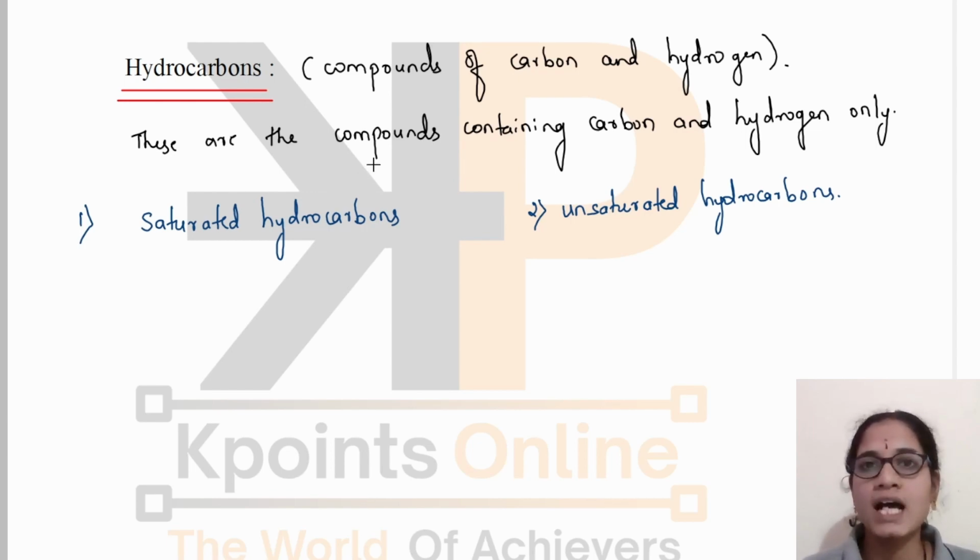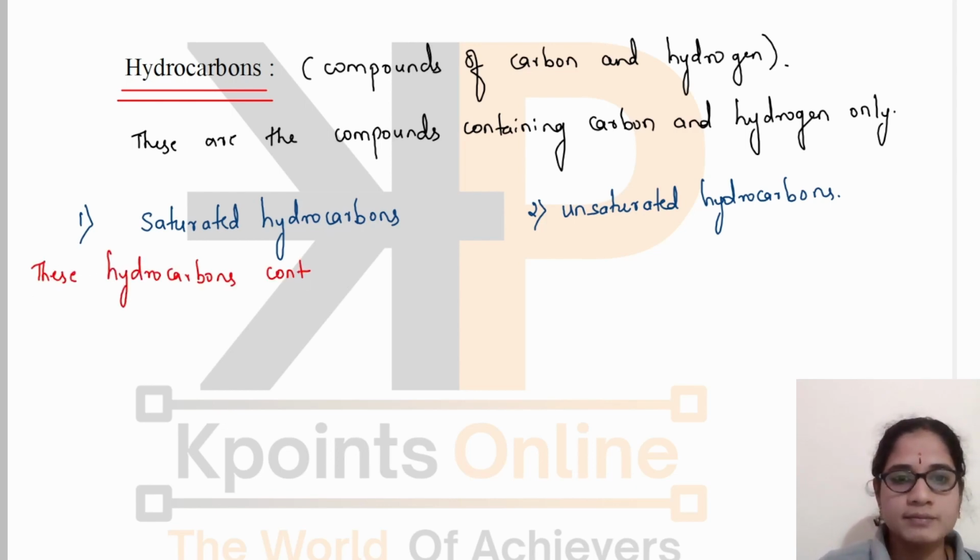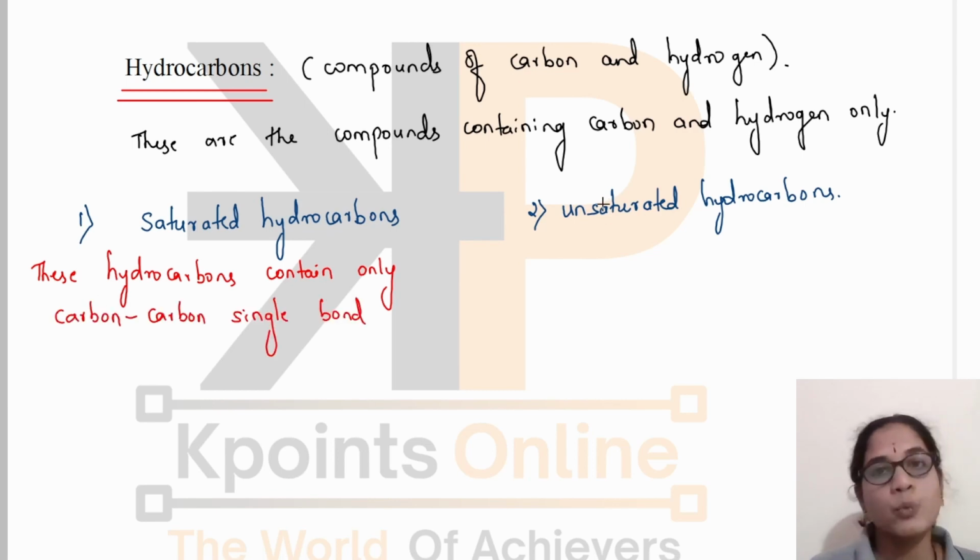Whereas unsaturated hydrocarbons contain at least one carbon-carbon double bond or carbon-carbon triple bond between the carbon atoms.